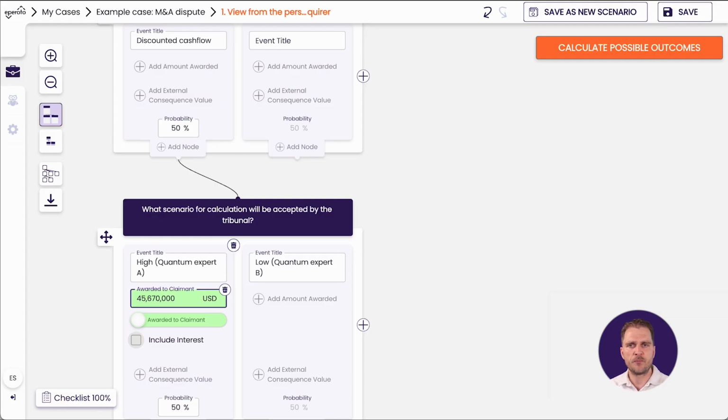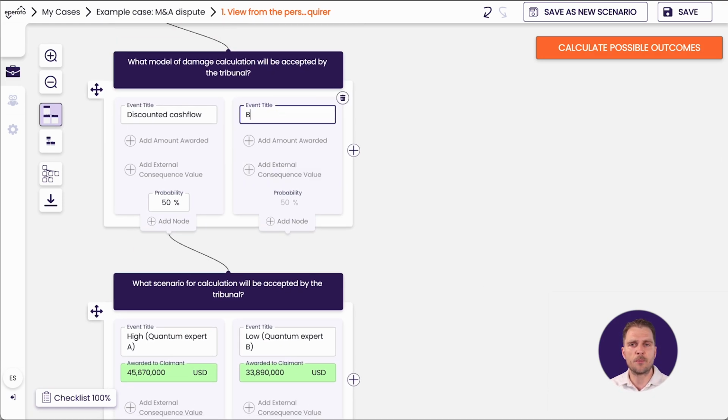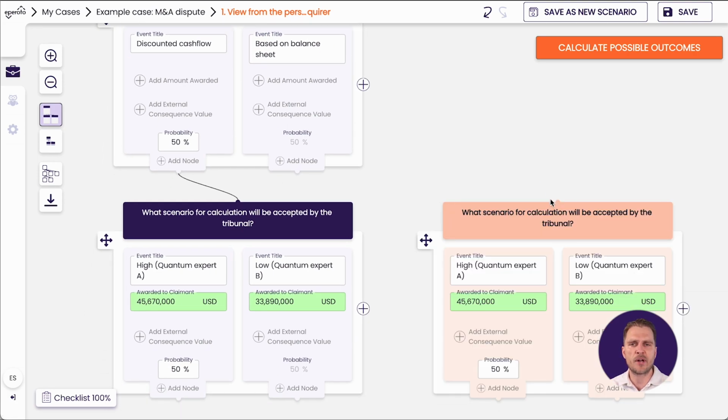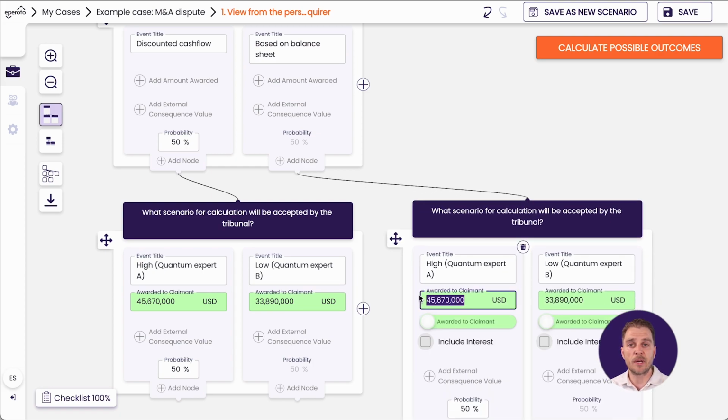In this position, since we've established fraud, the limitation of liabilities set out in the purchase agreement would not be applicable. Another expert looking at the numbers provided a more careful estimate close to 34 million. And the same experts, having looked at the financial records of the target company, also create a summary detailing the loss of value based on the write-down of assets in the company. According to this, by looking at the balance sheet, the loss would be around 22 or 15 million, depending on which expert you would ask.